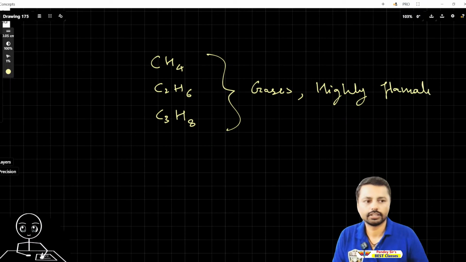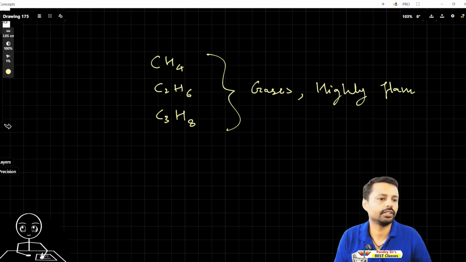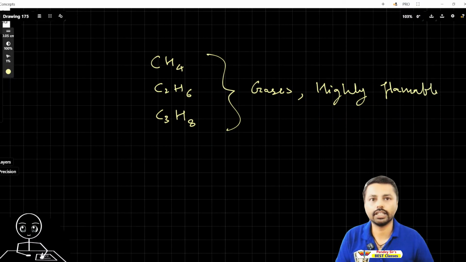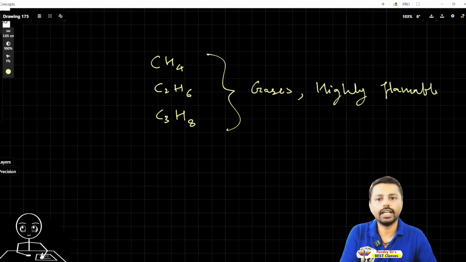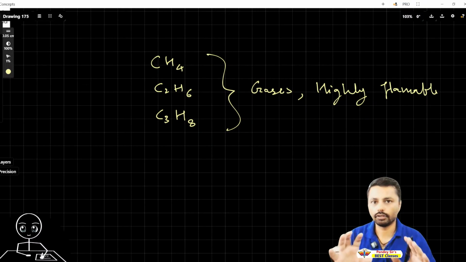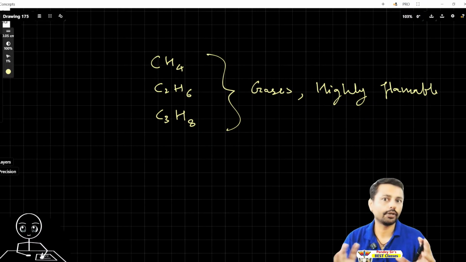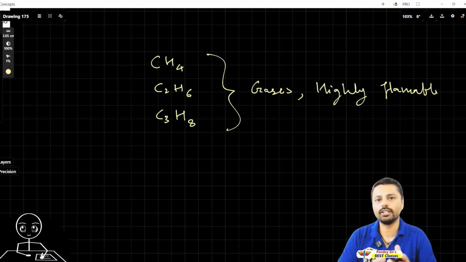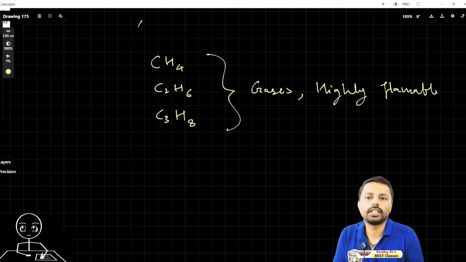Means they burn in the air. Flammable. They burn in the air very quickly. So they have all similar properties. They are hydrocarbons. So their names are also similar, their properties also similar. So this is a homologous series. A homologous series is hydrocarbons that are like a family, members of the same family. Like these are all the alkane group. Then there is also the alkene group.